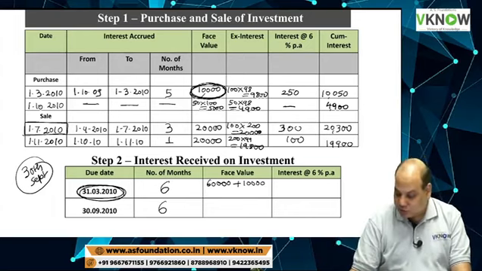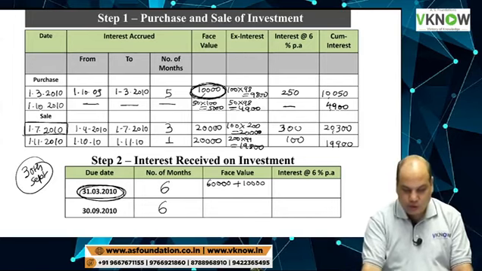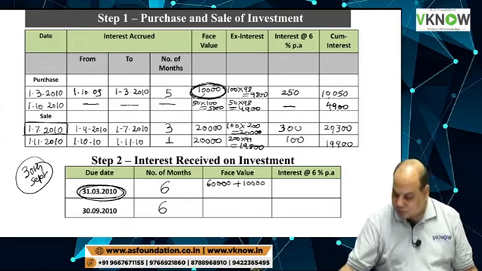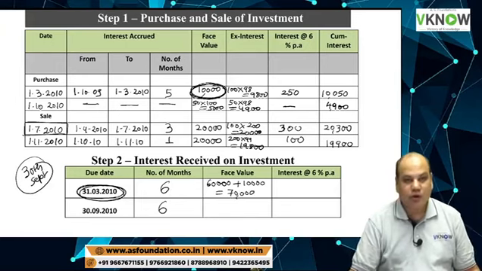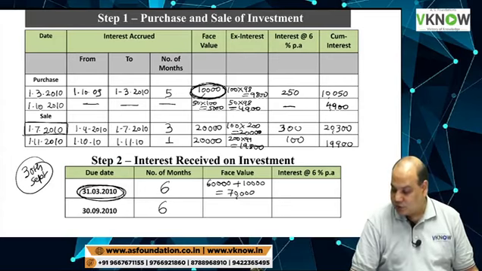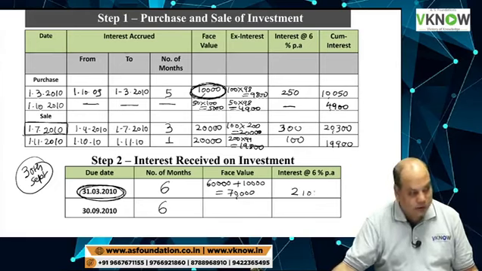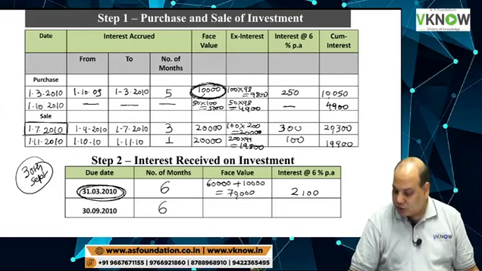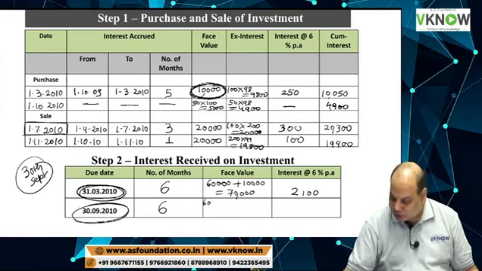The answer is no. So can I say interest will be received on 70,000 rupees? Interest will be received on 70,000 rupees for 6 months at 6%. So that is 2,100.